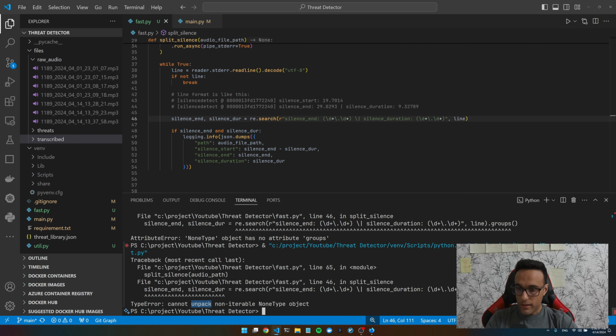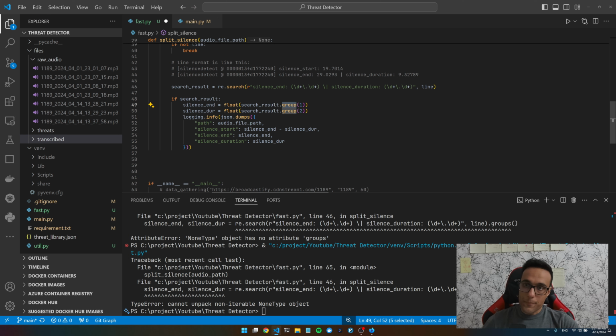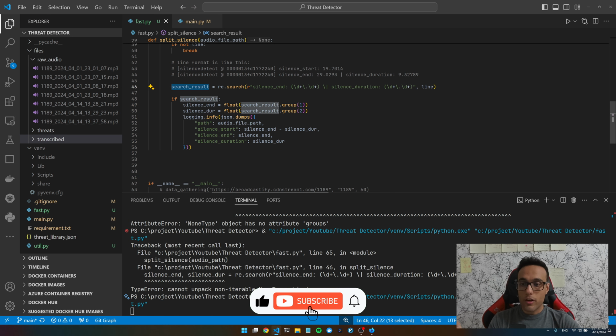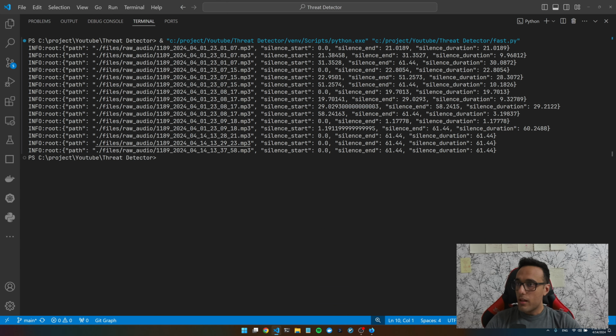Can't unpack non-iterable NoneType object. Before grouping them, I have to make sure that it actually exists, because in some audio files, we might not find any match. Very well. We know from this file, there's a silence starting from this, and it will end at this. So we now have to eliminate and delete them.